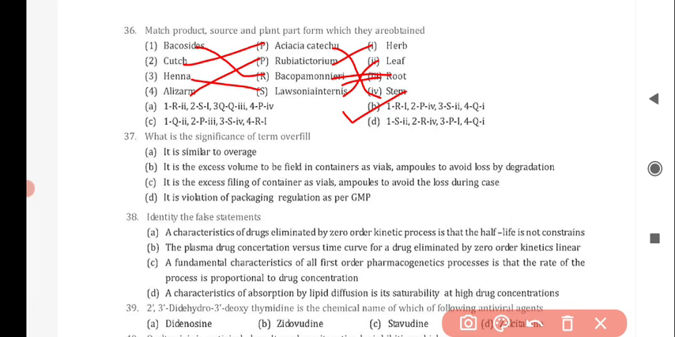Next question is, what is the significance of the term overfill? And the correct answer is option C, that is, it is the excess filling of containers such as vials, ampoules to avoid the loss during use. Next question is, identify the false statement. And the correct answer is option D, that is, a characteristic of absorption by lipid diffusion is its saturability at high drug concentrations.